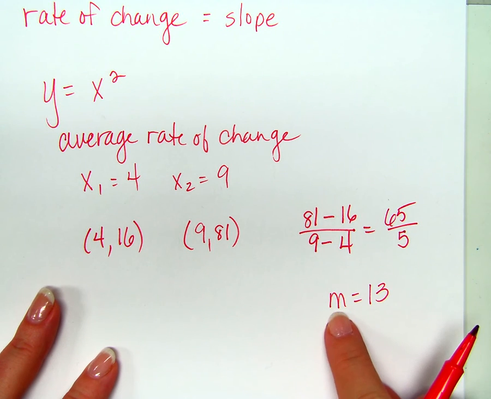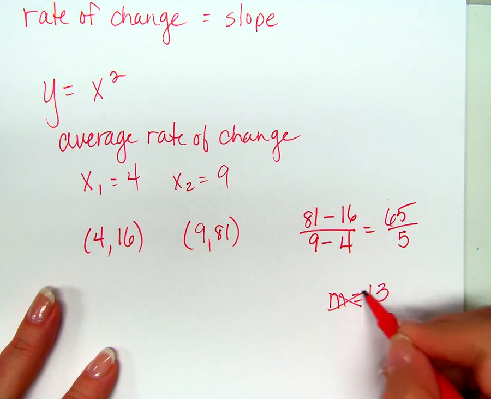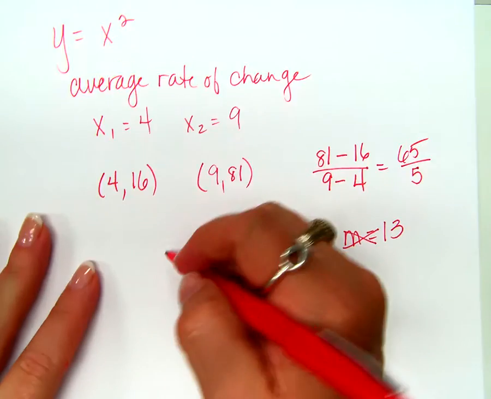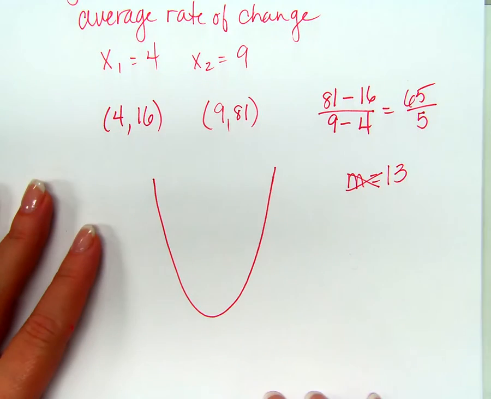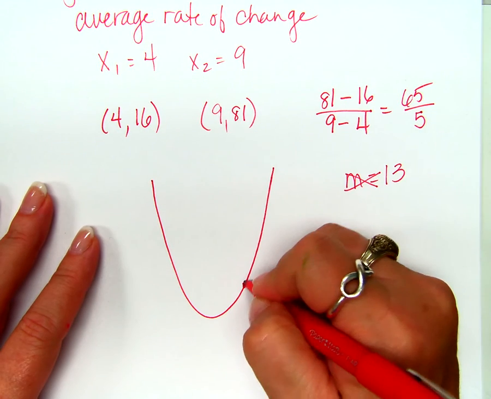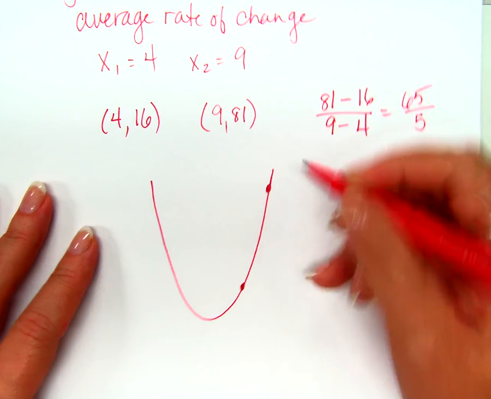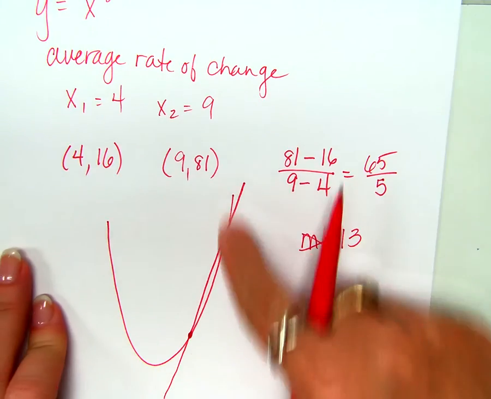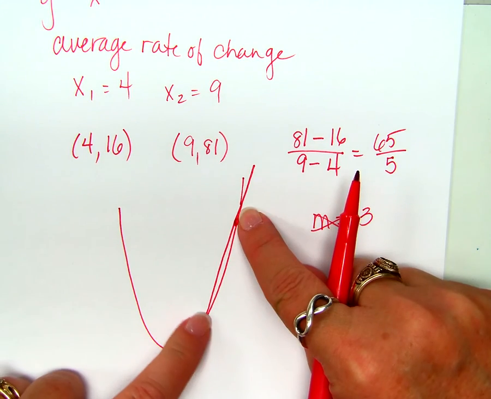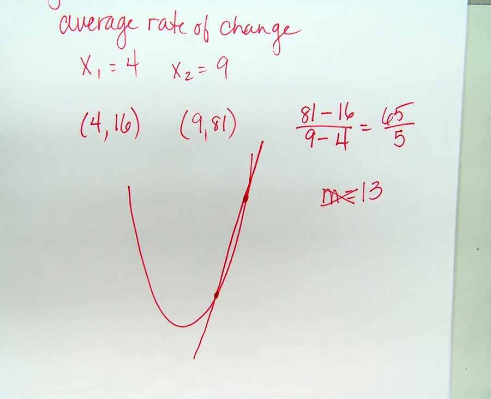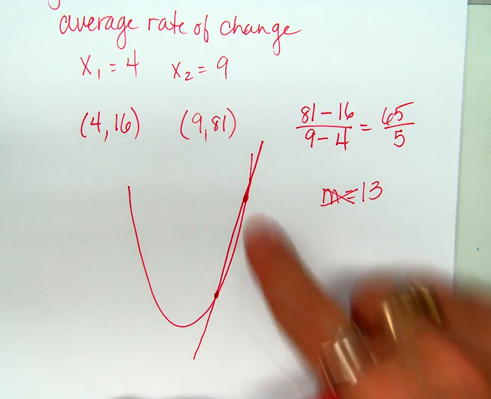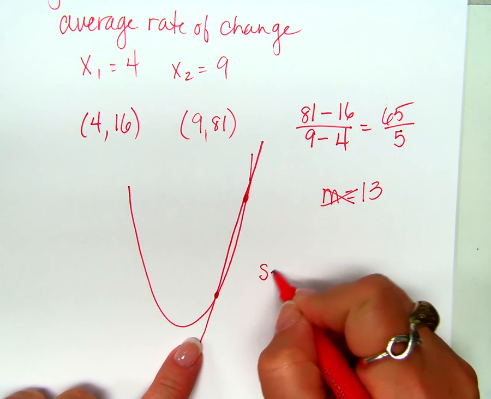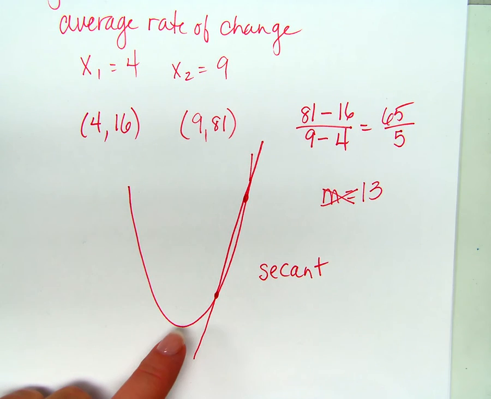Now, while it's not the slope, we should not call it m equals. It's the average rate of change. Okay? Now, we know that a parabola looks like this, right? And I said between 4 and 9. So there's a line that goes between these 2 points. It's not the parabola. It's a line that goes through the 2 points. When you take calculus or even pre-cal, you're going to talk about this line right here being called a secant line. S-E-C-A-N-T. It's a secant line.